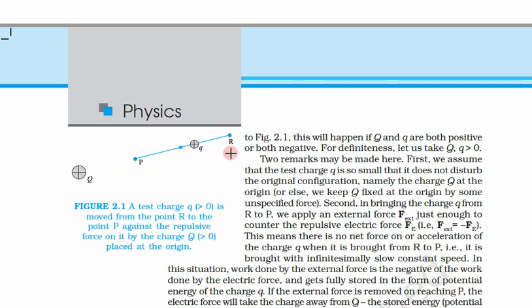Now what we are trying to do is that this charge was at point R, and we are bringing it to point P. So small q is brought from point R to point P, and here q is greater than 0, that means positive, as well as capital Q. There is nothing special, only because of convention we are taking both of them to be positive. So this is the case.